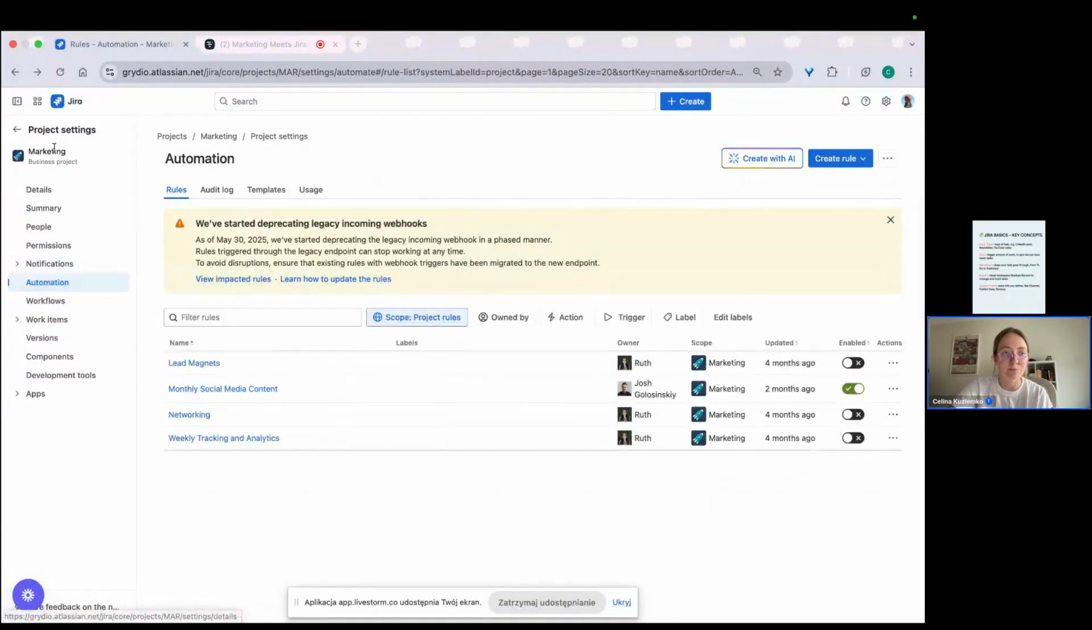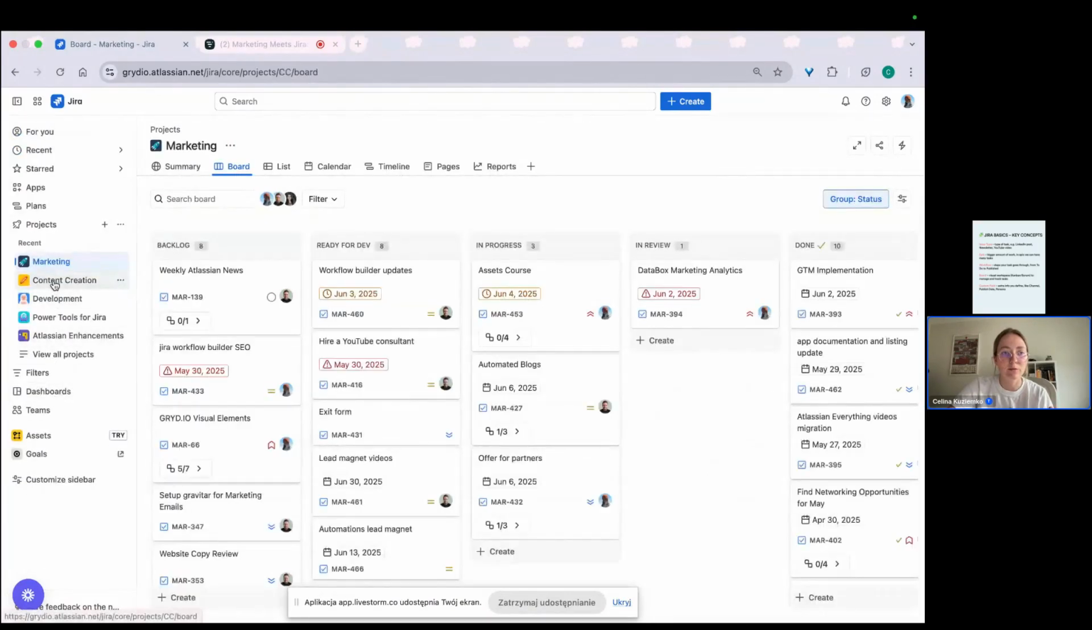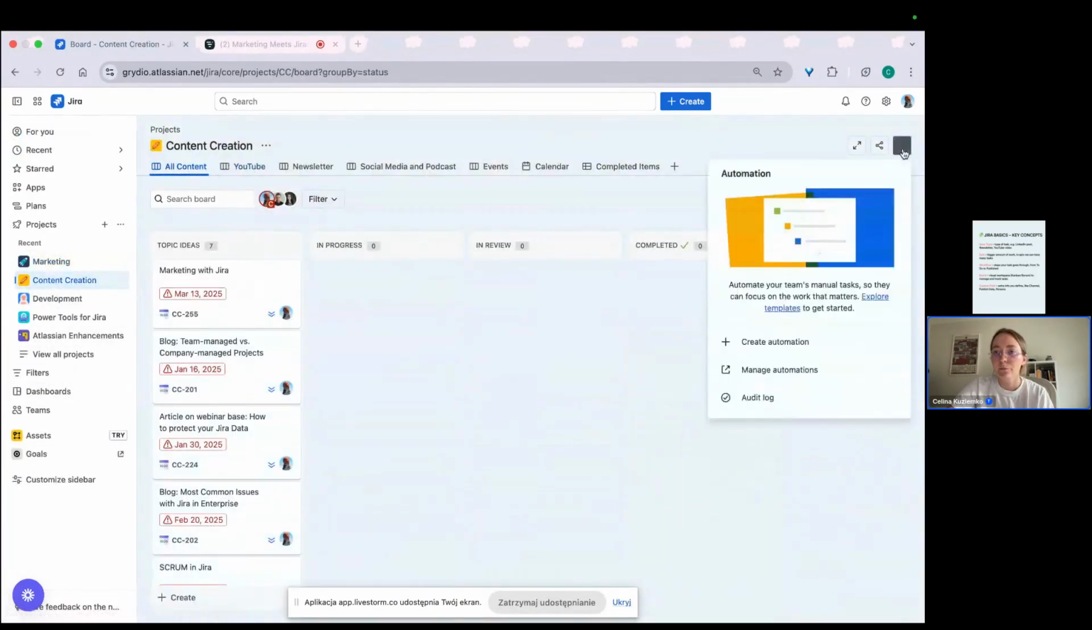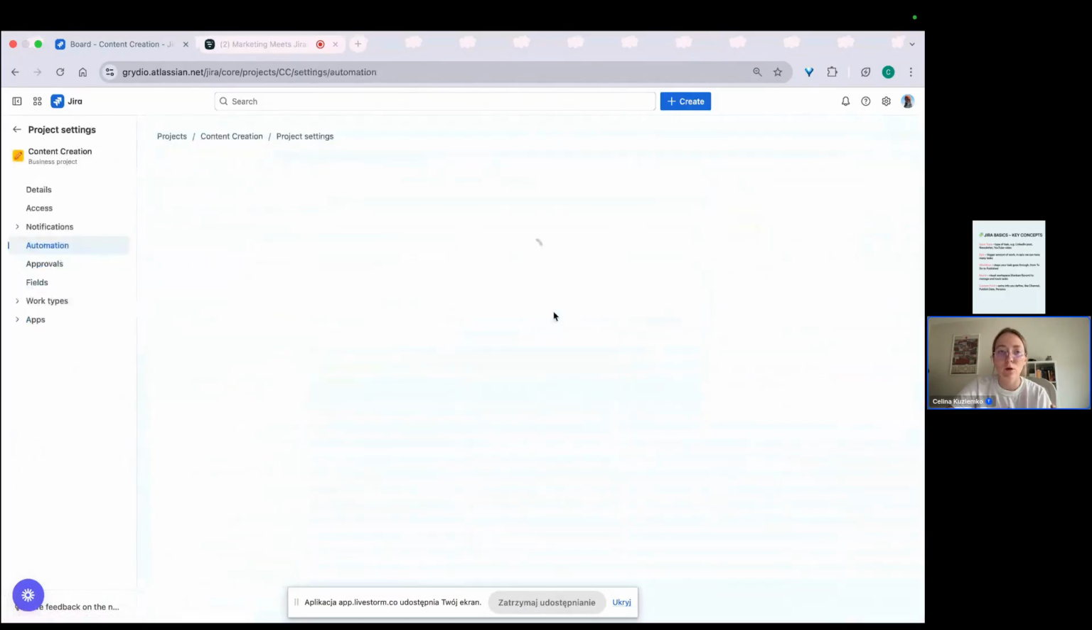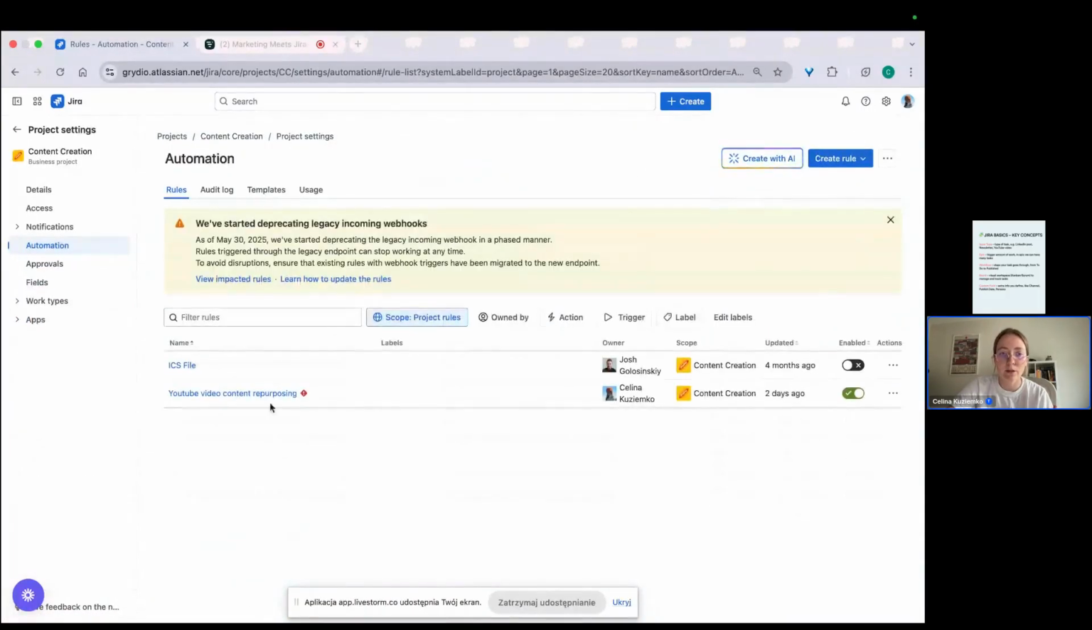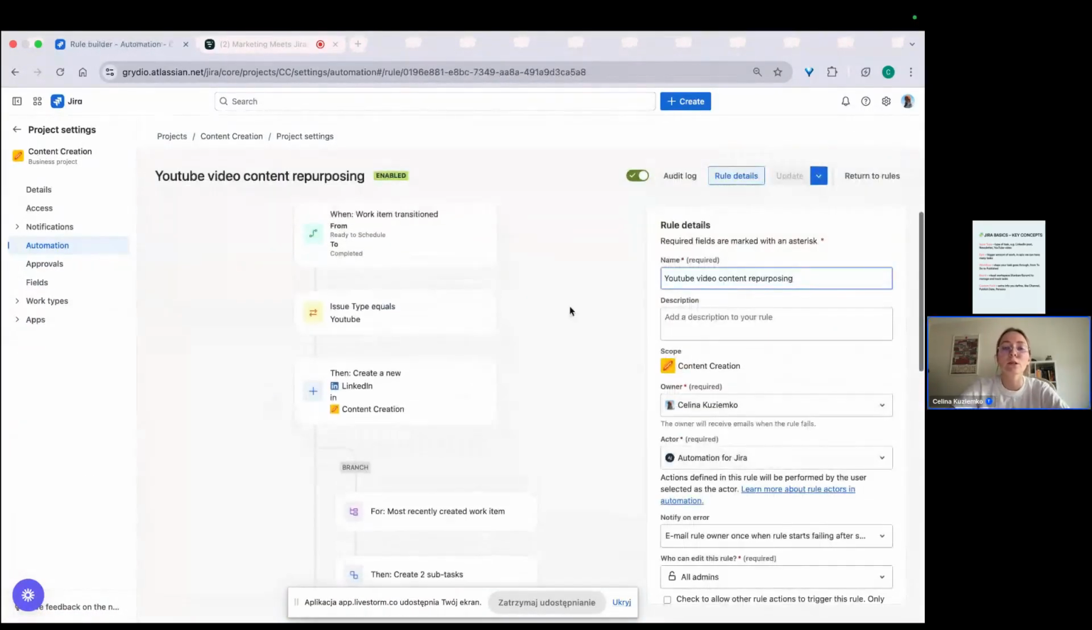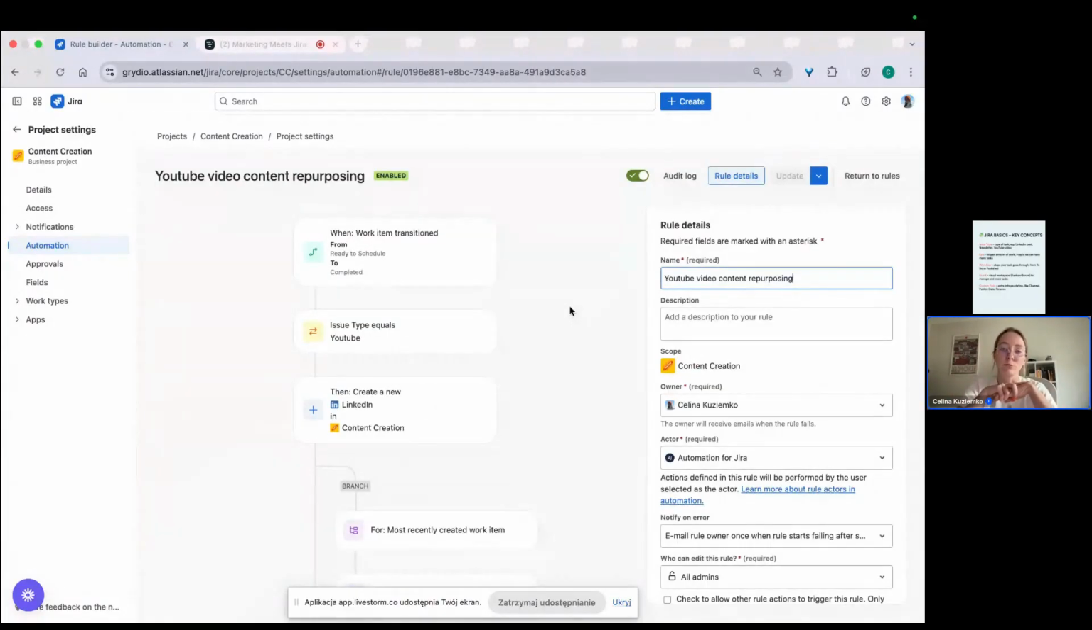This one is very simple, but let me show you what automation I've created last week, I think. It's in my different project here. So I wanted, each time when I'm publishing a YouTube video, to have tasks for this content reusing. So when I'm publishing the video on YouTube, I wanted to have one task for article or post, for LinkedIn, and for shorts.